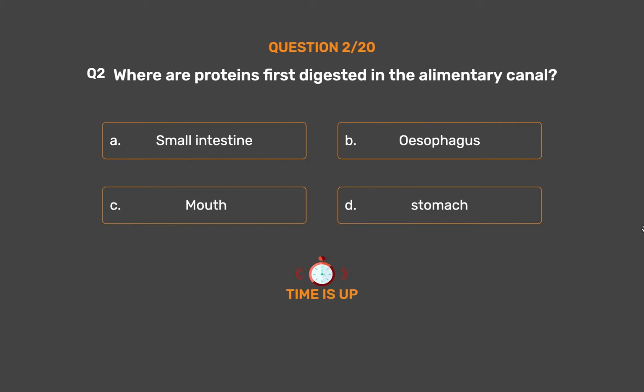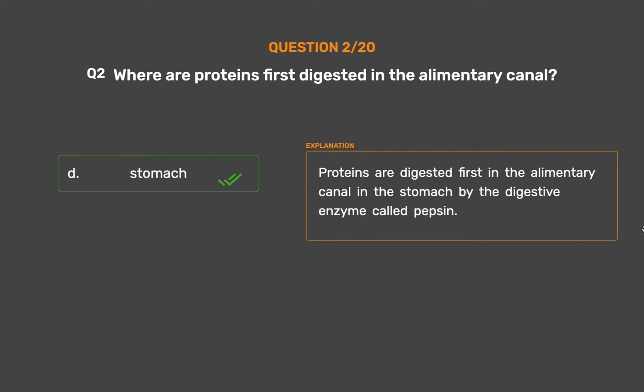The correct answer is option D. Stomach. Proteins are digested first in the alimentary canal in the stomach by the digestive enzyme called pepsin.